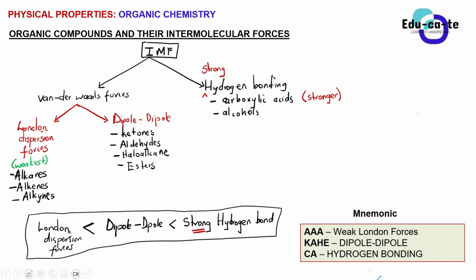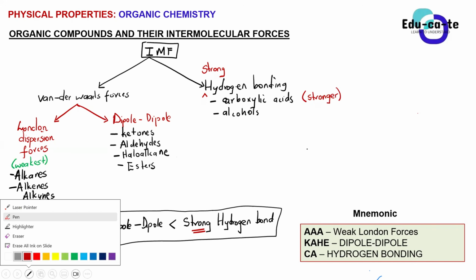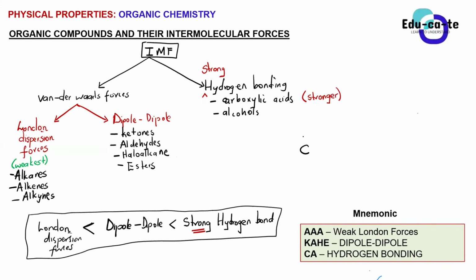If you can see, the functional group for a carboxylic acid, remember guys, is a carboxyl group. It looks like this. Let me just write the O and the bond H. So this is the functional group of a carboxylic acid.